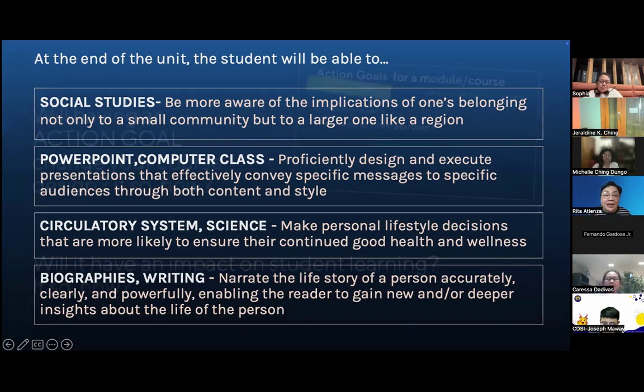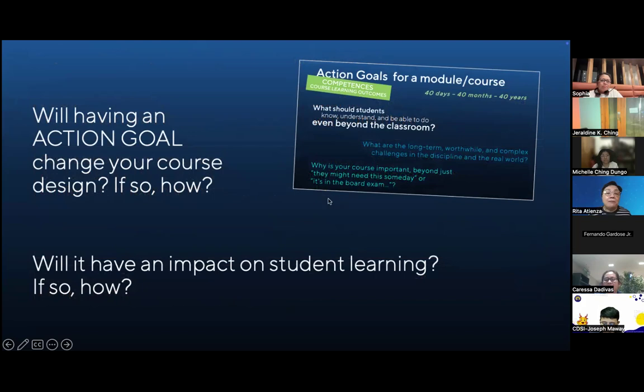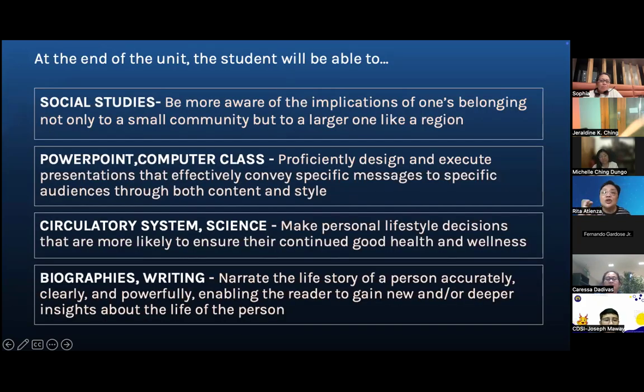So the next slide is this, right? In fact, let me change this now. What is a possibility for your action goal? Okay, so that's my question to you. What is your action goal? What is a possible wording for your action goal? Okay, eto pa, may mga examples pa dito. So I'll stop for 3 minutes. Please read this and then start writing an action goal for the unit that you chose.